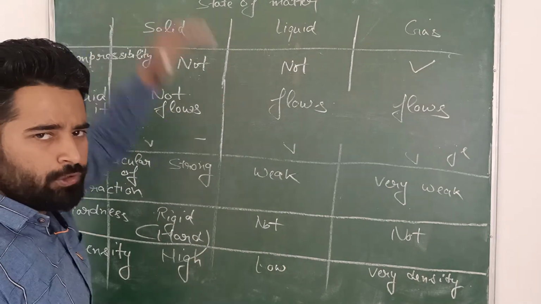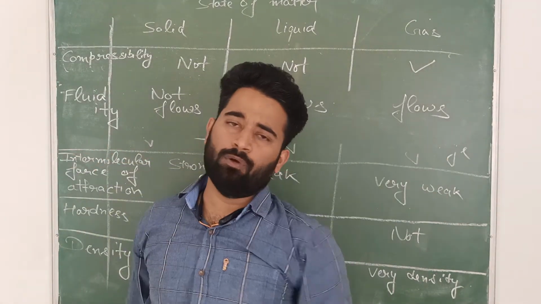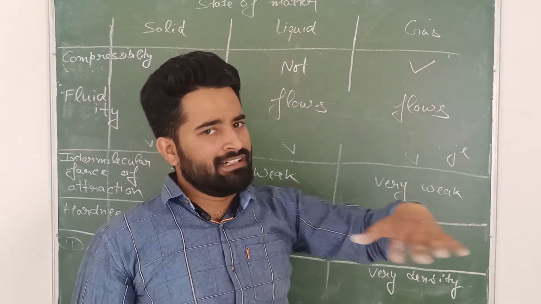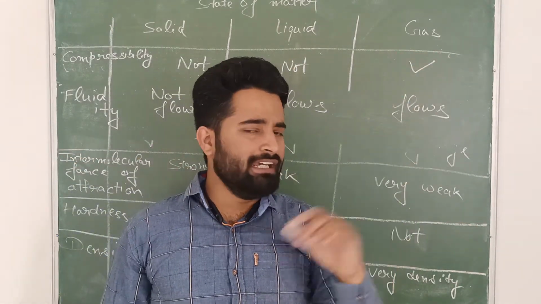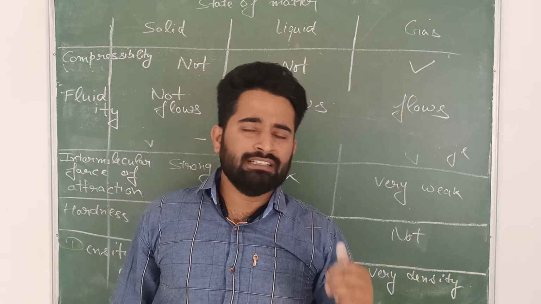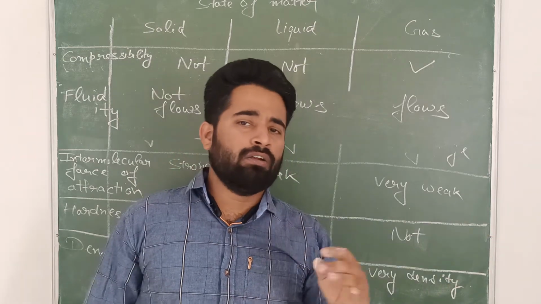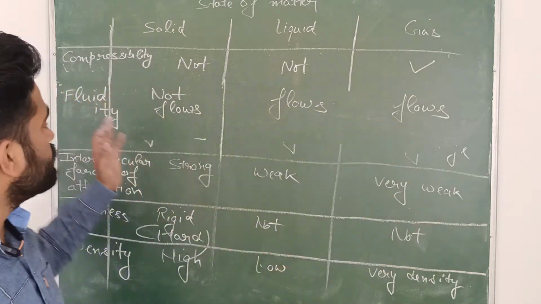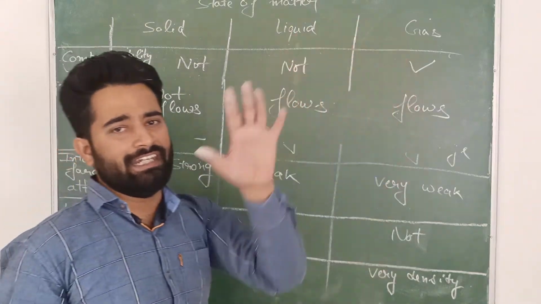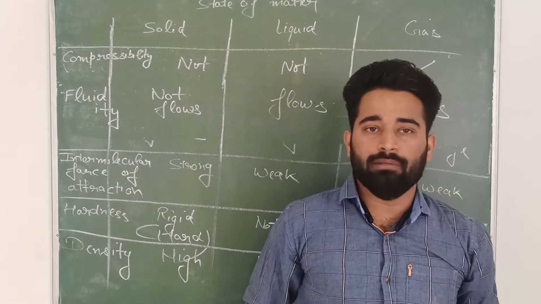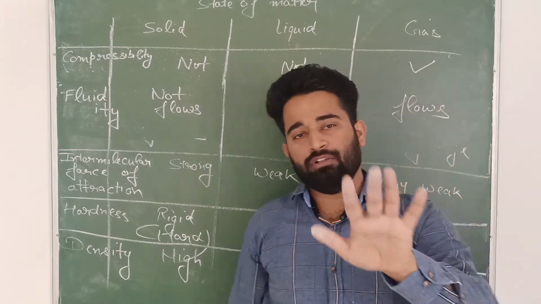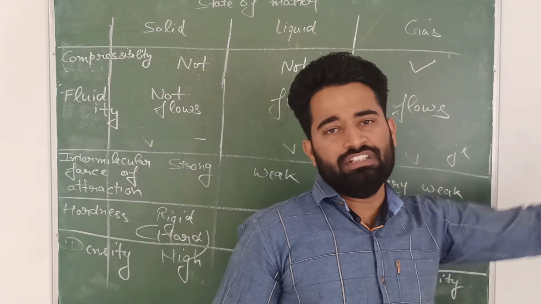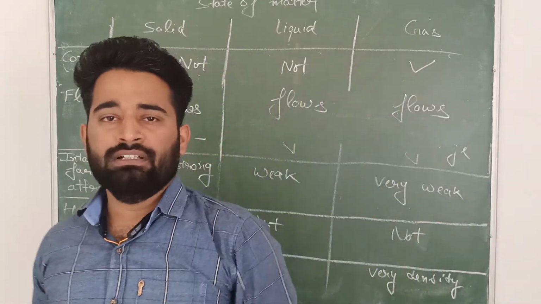This is known as fluidity, means the things which can flow. Like water can flow, it comes in the category of liquids. Air can flow, it comes in the category of gases. The things which can flow, that are known as fluid. So liquid and gases are fluid, but the solids are not fluid. So these are the 8 points that you have to remember. Any 5 of them that you think easy, that you can remember. So these are the points to distinguish between solid, liquid and gases.